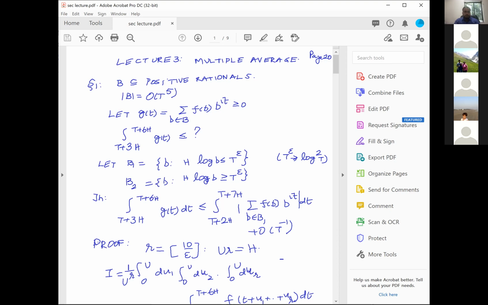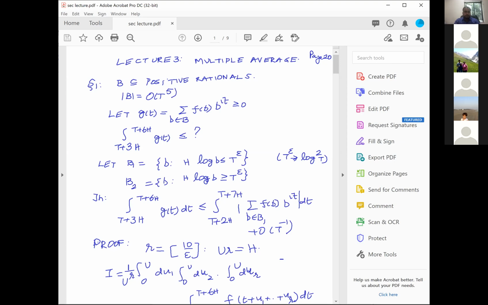And we will now have many examples where this G(t) will be positive, and then we have to do the L1 norm of that. And most of the time we will use that and say essentially that the summation can be restricted to a small set, not a big set, which I'll give an example later. Okay, let us prove that.